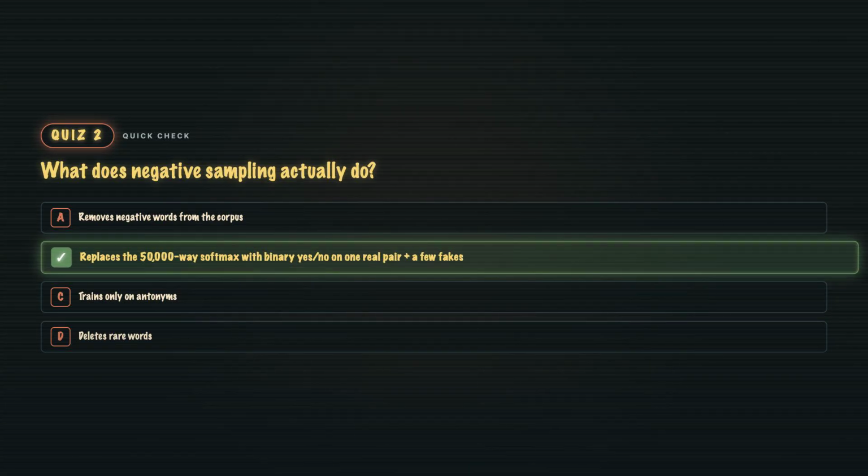B. The speed trick. 10,000 times fewer calculations per training step. And it still produces the same vector geometry because pulling real pairs together and pushing fake pairs apart winds up in the same place as the full prediction task. Almost embarrassingly simple. Quiz 3.